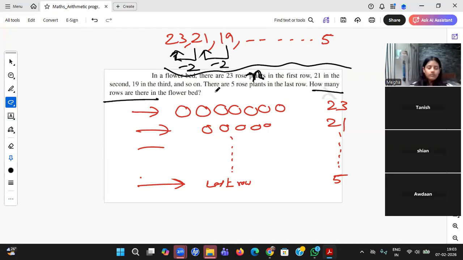So represent this particular English statement in some mathematical way and try to make it a sequence. Then you will observe things very clearly. Once the common difference is the same, you can simply use all the laws of arithmetic progression.